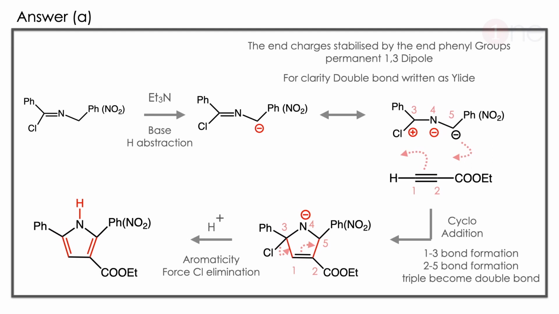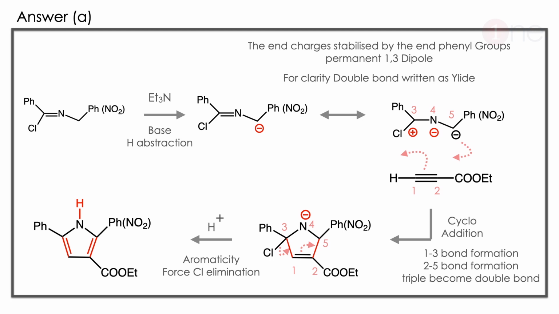The answer is A. Let us see how. The starting material we rewrite in simplified form, Ph and Ph. So we rewrite the amine, and the active methylene group is there. So we use the base, H plus abstraction will be there, so the negative ion is formed. Here we rewrite the same thing for the halide, with plus and minus for the double bond. Why are we doing this? This is a permanent charge formation, because the phenyl stabilizes the charge. So 1,3 dipole formation is easy.